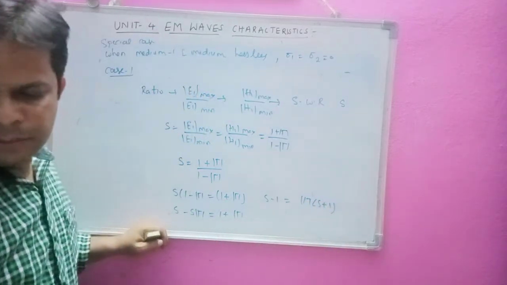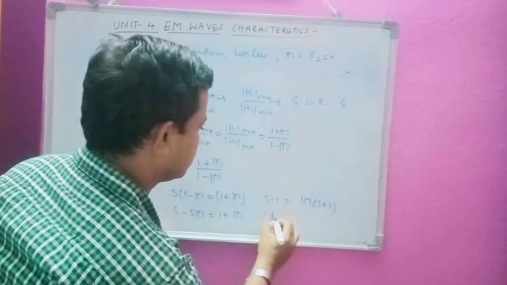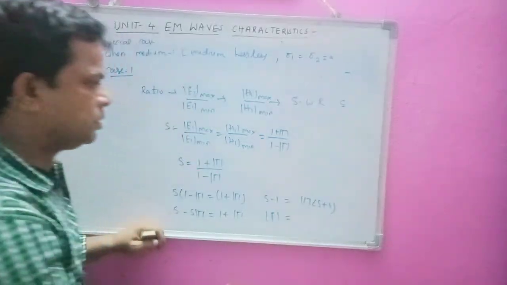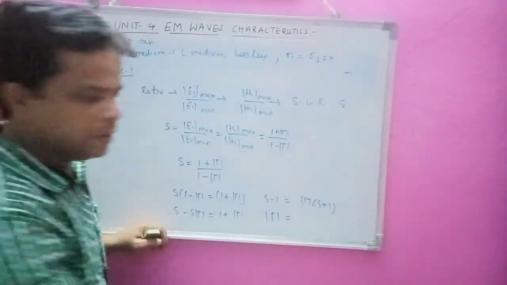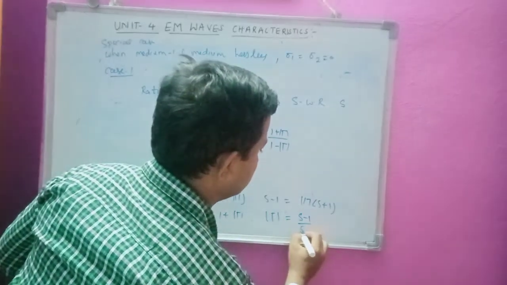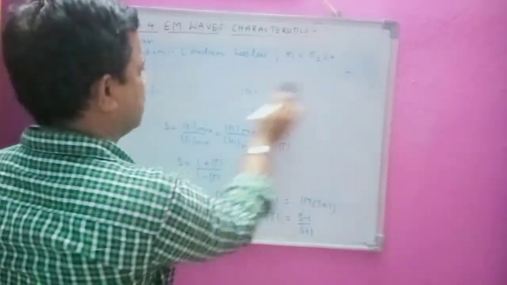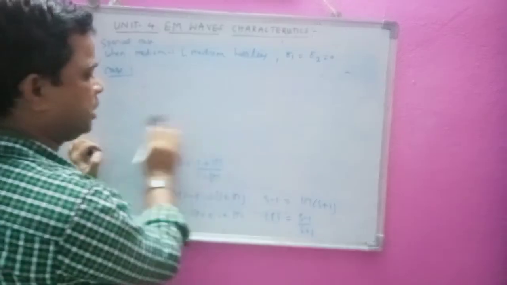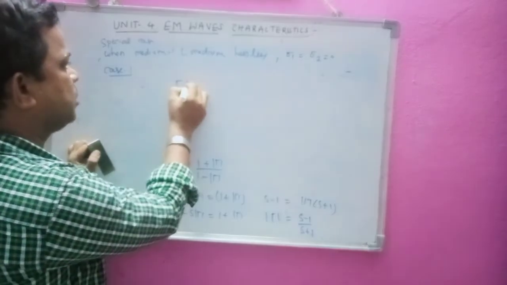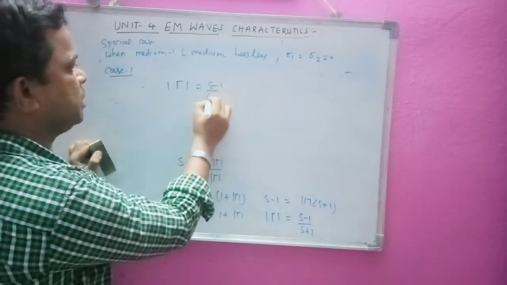So mod gamma is equal to S minus 1 by S plus 1, I can write here. Okay, so now I am writing this reflection coefficient in terms of standing wave, that is mod gamma is equal to S minus 1 by S plus 1.